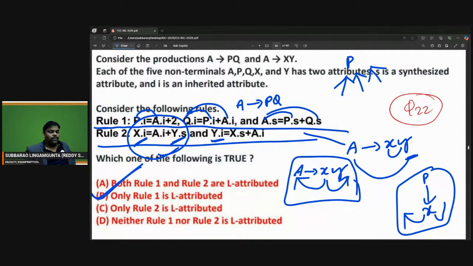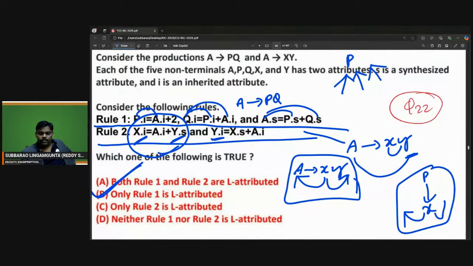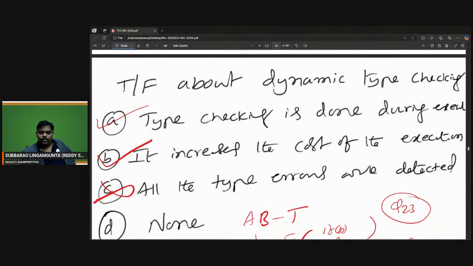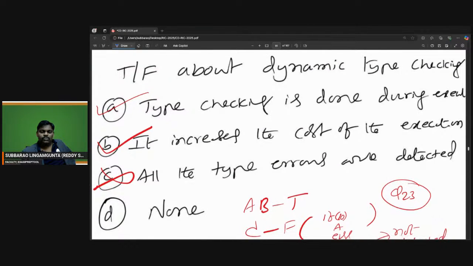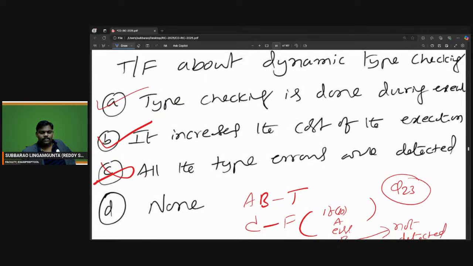Rule 1 is following L attributed, but not rule 2. So the answer is B. Let's move to the next problem. What about this? I gave an answer also unknowingly. Let's see this. Let me read.